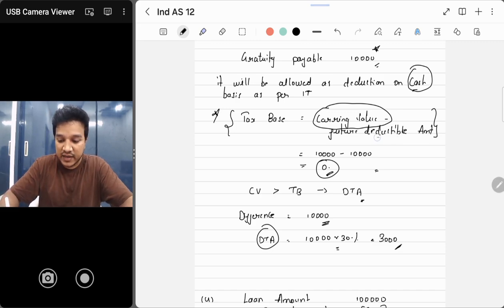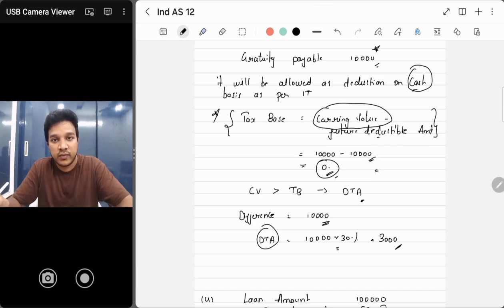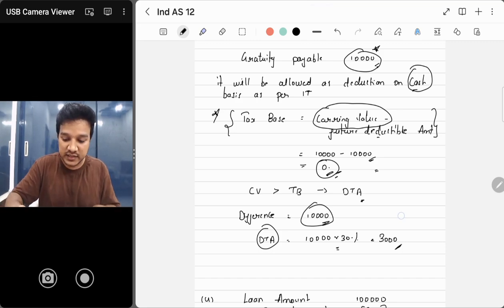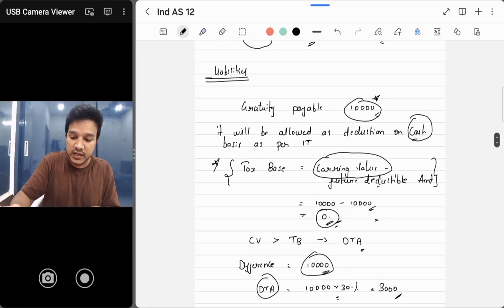So in future I will get 10,000. So that's the reason tax base is 0 now. Okay, so books में 10,000 recorded है, tax base is 0, so there is a difference of 10,000. Clear, no? Let's see this with another example, ठीक है.